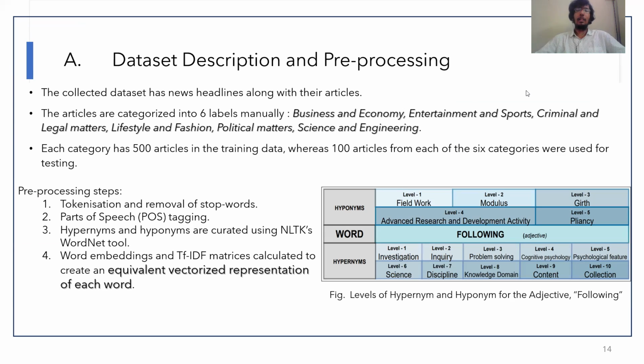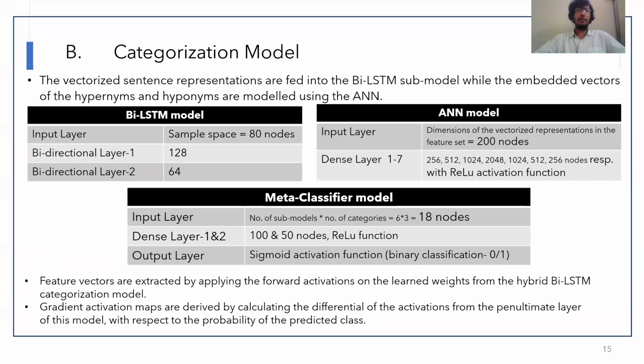The first step in pre-processing involves tokenization and removal of stop words, and then we assign a POS tag. This tag helps us to determine the hypernyms and hyponyms of the particular word. This can be curated by using NLTK's WordNet tool. We can see that we tag the word following as adjective, and we calculate 5 levels of hypernyms and 10 levels of hyponyms for that word.